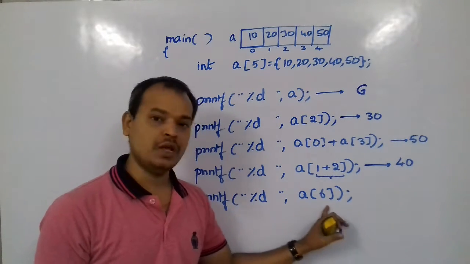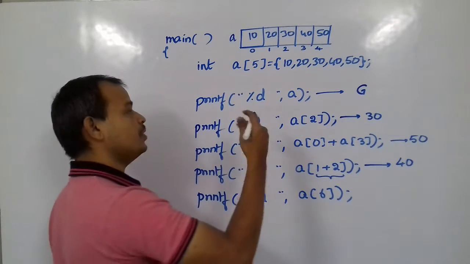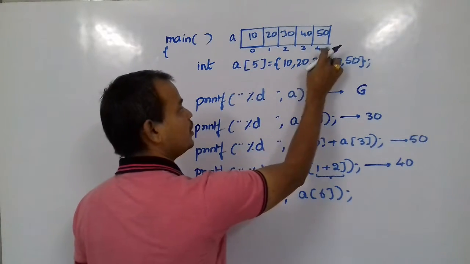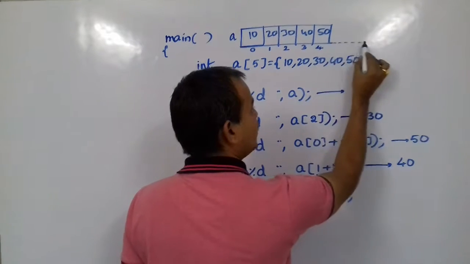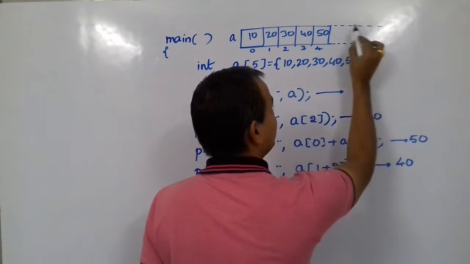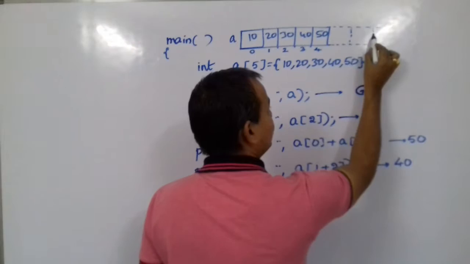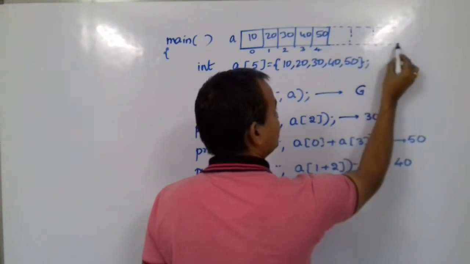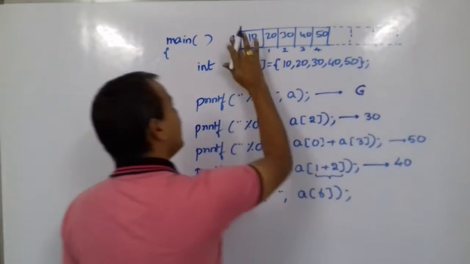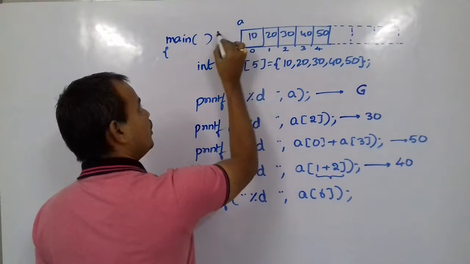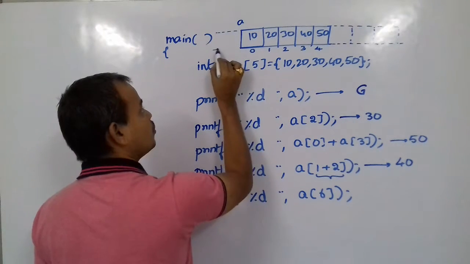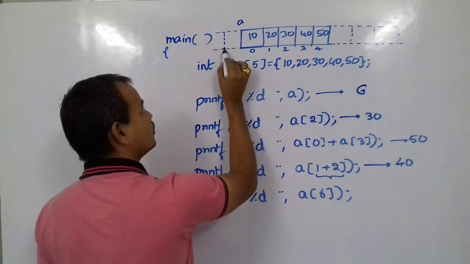Suppose you write something like this. Because this is the memory allocated for this array, we have more memory next to it, and similarly on this side of A we also have other memory locations.